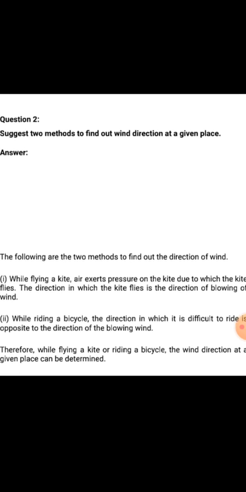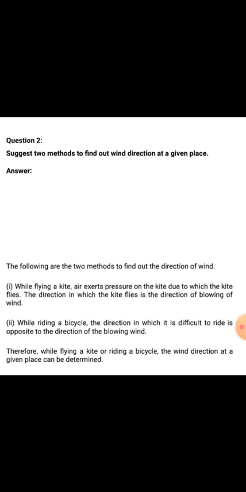Question number second, suggest two methods to find out wind direction at a given place. So answer is, the following are two methods to find out the direction of wind. First method is while flying a kite, air exerts pressure on the kite due to which the kite flies.